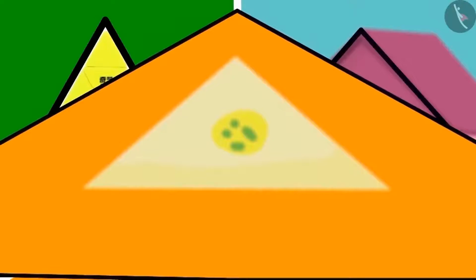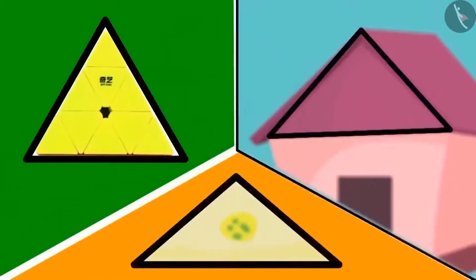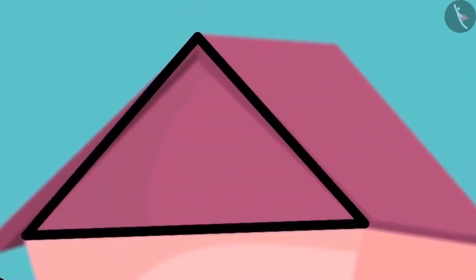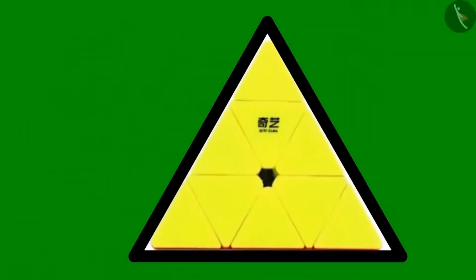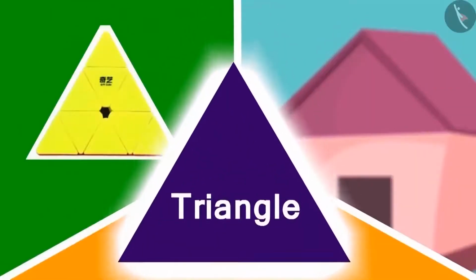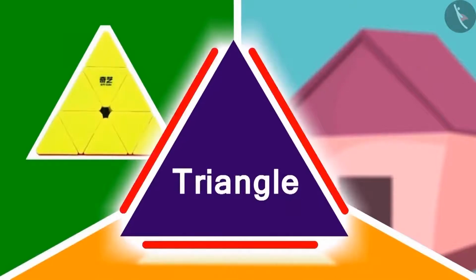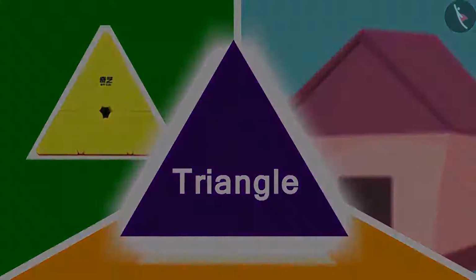Like this piece of burfi is a triangle, this roof and toy is also a triangle. The triangle has 3 sides and 3 corners.